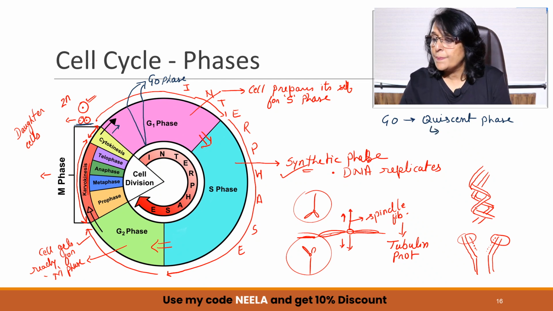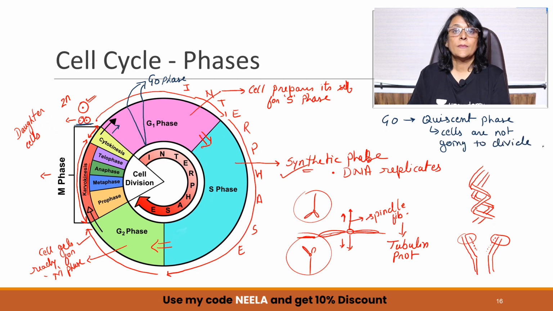So here the cells are not going to divide. They are inactive only for division, but they are specialized. The cells, they become highly specialized.